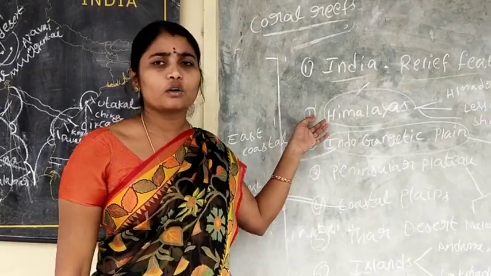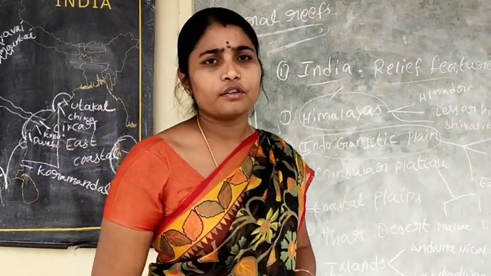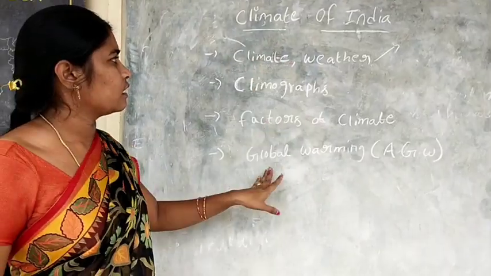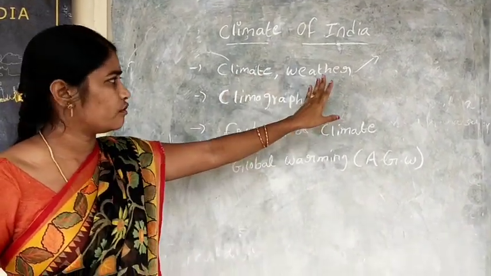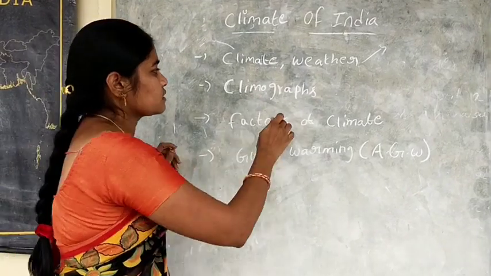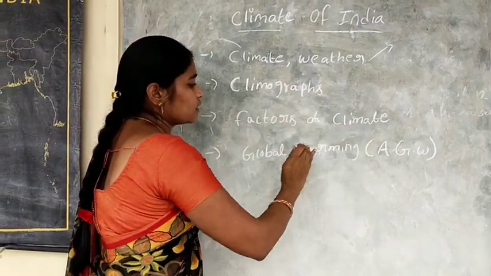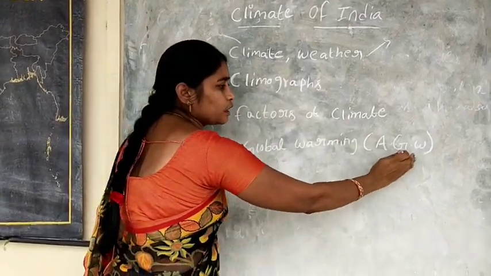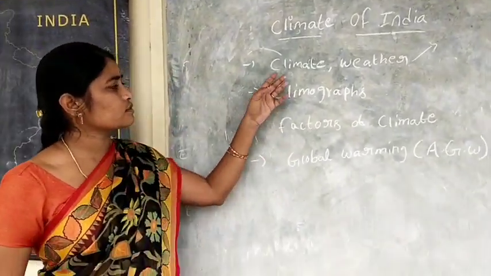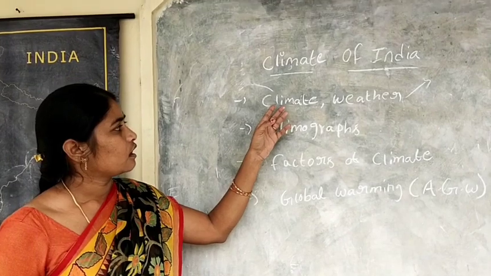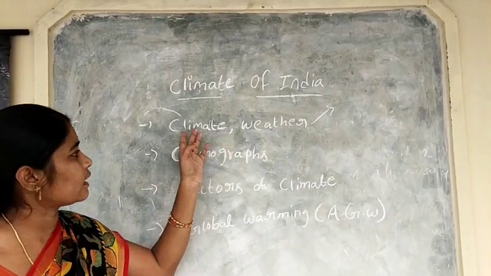Next, we will go to the lesson, the climate of India. Main topics of climate of India: climate, weather, climograph, factors of climate, global warming, AGW, anthropogenic global warming. So, students, first we are going to the climate.